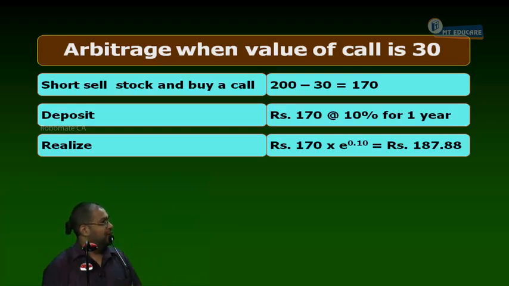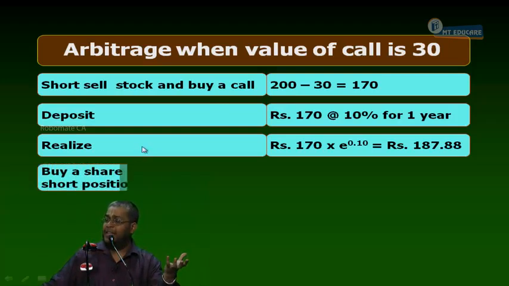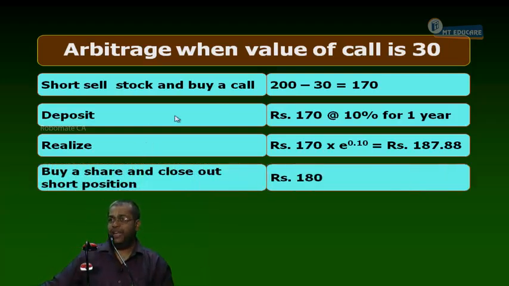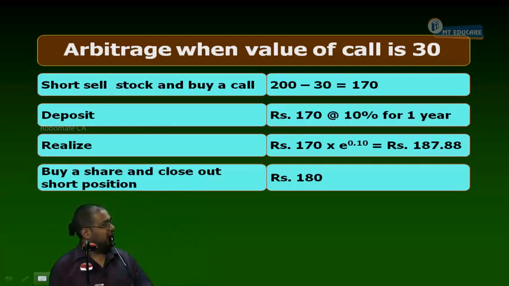Yes or no? In that case, how much money am I having in my hand? 187. And I buy the share and close out the short position by paying how much rupees here? 180. And what is the profit I make here? 7.88. Sure profit. Yes or no? It's a riskless profit, an arbitrage profit. Everybody understanding it or not?